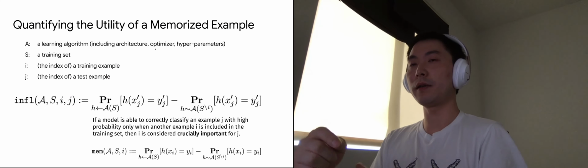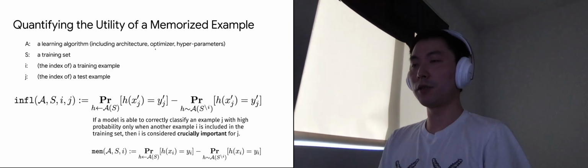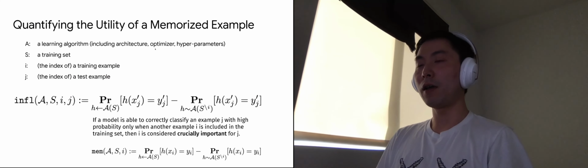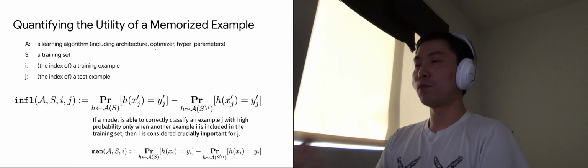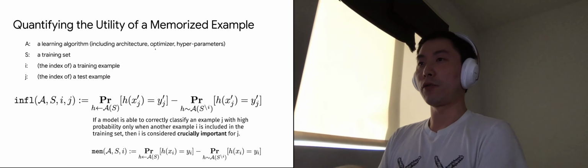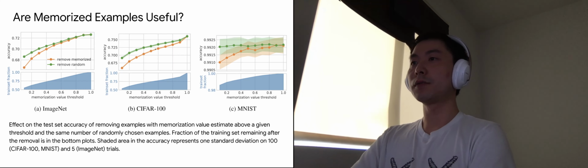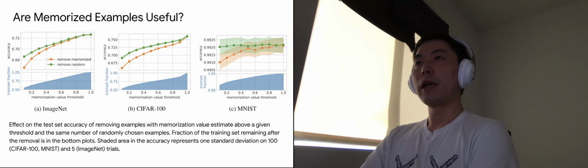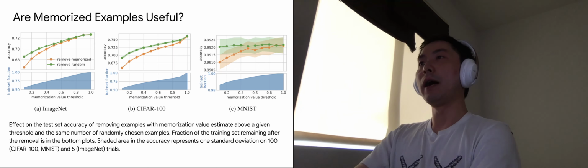And if we plug in J as I, we get a notion of memorization, which is basically self-influence. High memorization of example I basically means the knowledge from the rest of the training set cannot really help to decide the label of example I. So you have to include I in the training set in order to correctly classify the label. With those notions, we can derive some algorithms and estimators to compute them and rank the examples according to their memorization and influence score in the dataset.